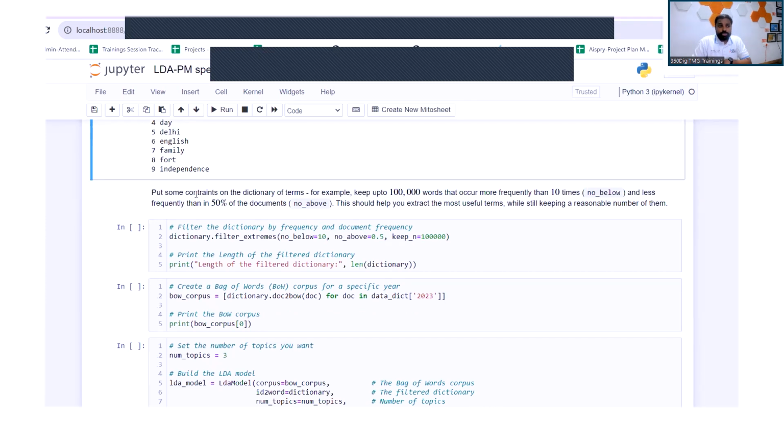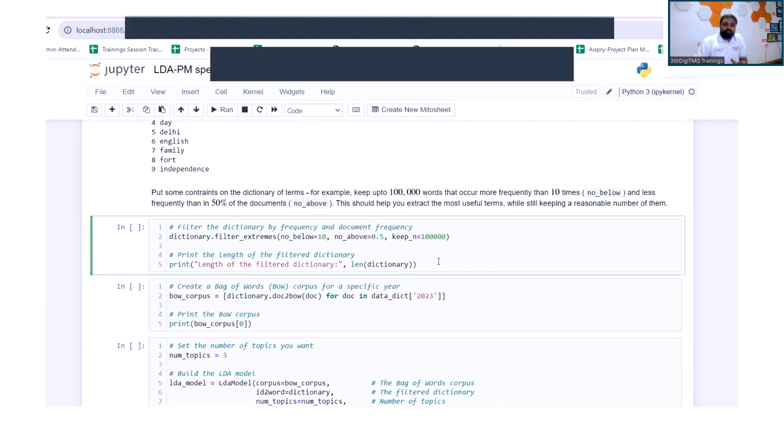Next, we are putting certain constraints here to ensure that we capture only the most relevant keywords. If you observe here, we are selecting the words which occur more than 10 times. The count is 10, so if a word is repeated at least 10 times, you consider it. And we are limiting the selection to 100,000 words. If you want to ensure that more frequently used words are captured, then you change it to 20 or 30, whatever your business requirement is.